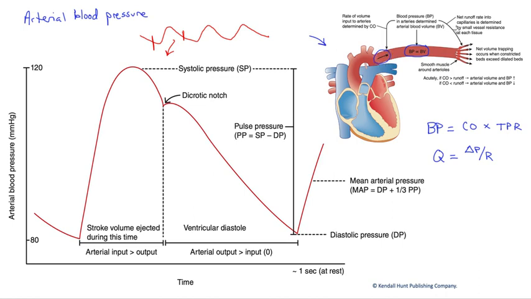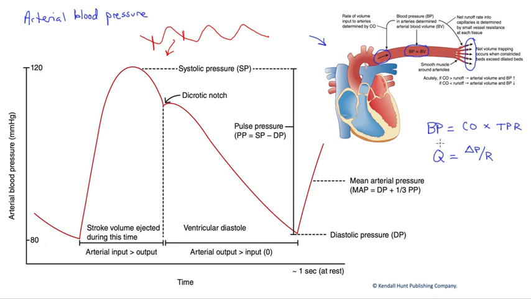We eject blood intermittently, and then our heart has to relax and fill again before it ejects blood again. However, on the other end of the circuit, our arterial runoff into our capillary beds is continuous. And therefore, our volume will rise and fall, and our blood pressure will rise and fall, due to this continuous runoff as well as the intermittent input. During ejection, the input rate will exceed the output rate and pressure will rise. Then during diastole, the relaxation phase of the heart, the runoff continues and there is no input, and so volume will fall and pressure will fall.